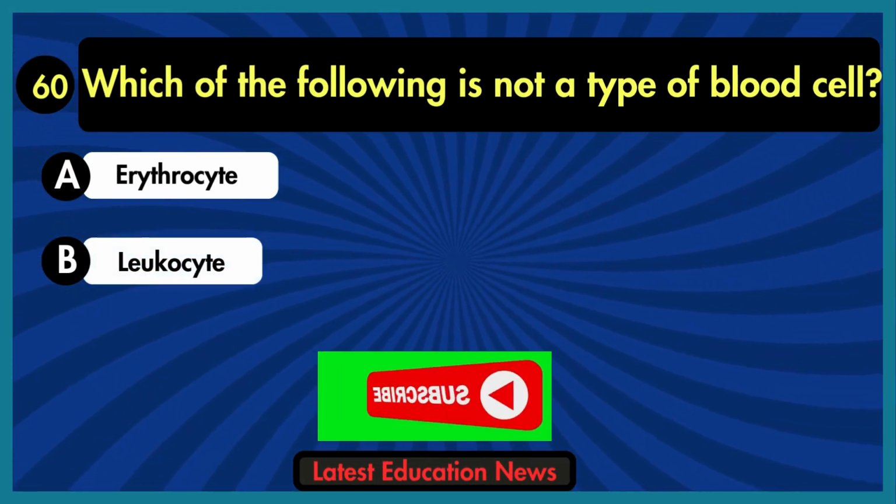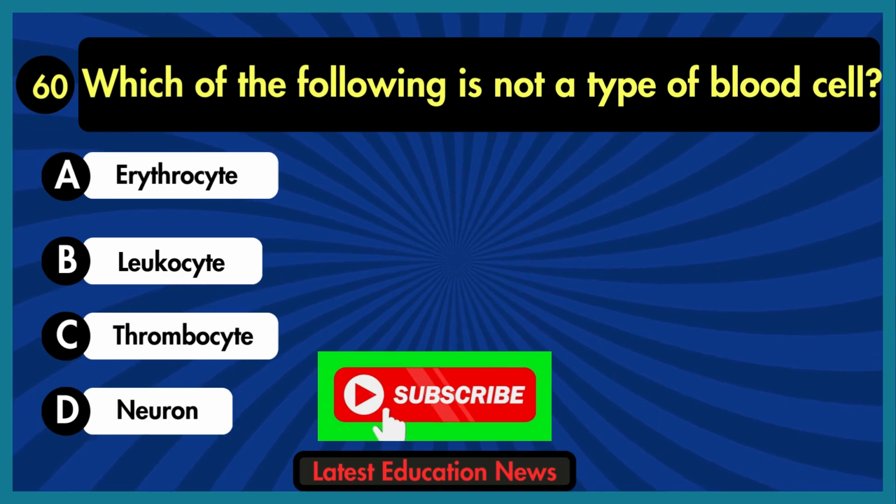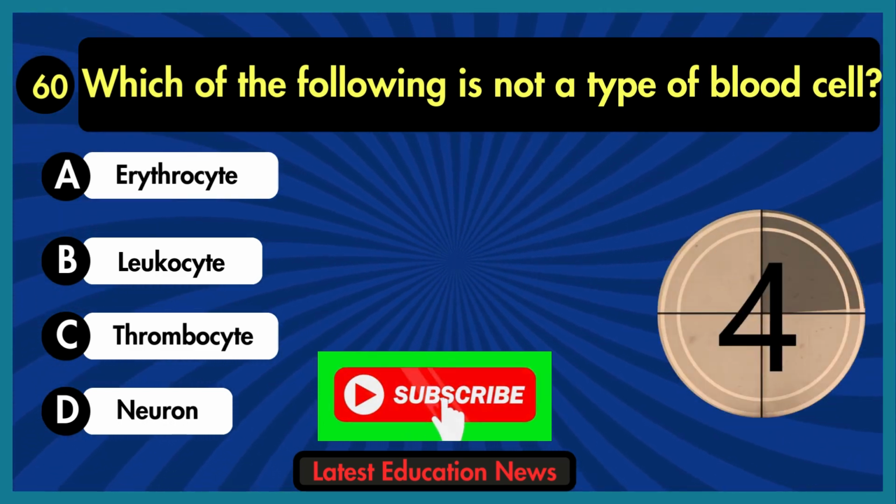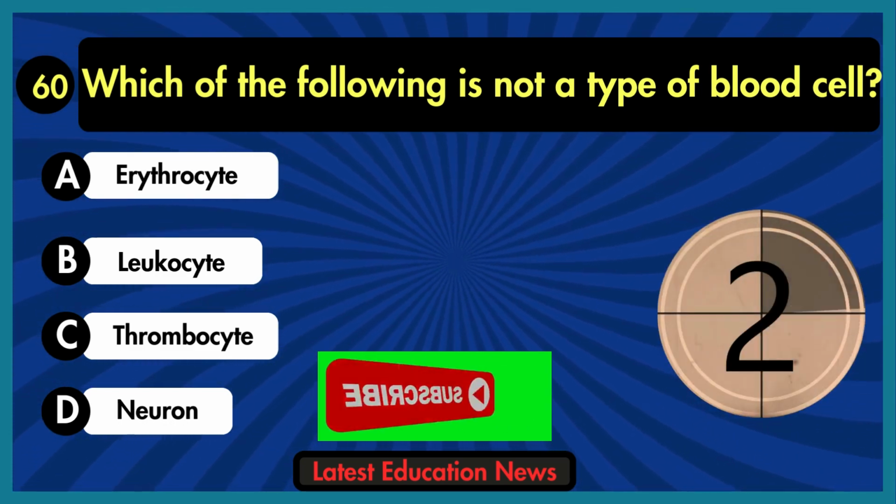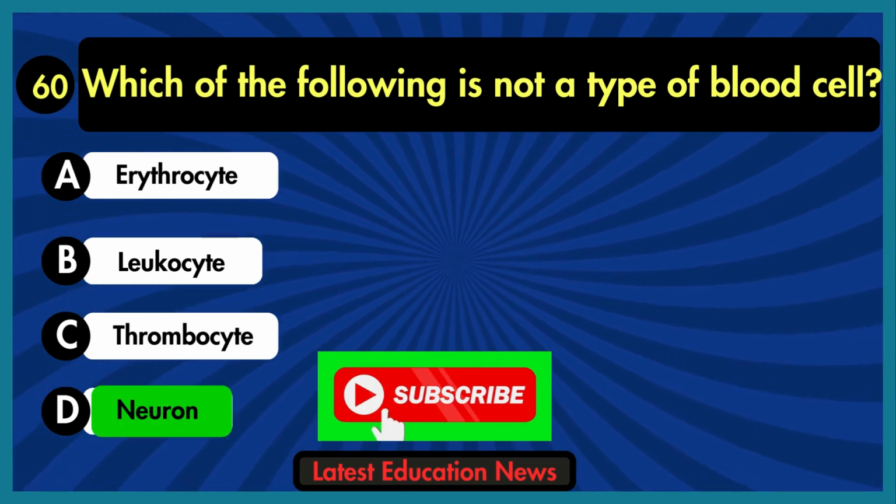Which of the following is not a type of blood cell? A. Erythrocyte. B. Leukocyte. C. Thrombocyte. D. Neuron. The correct answer is option D, neuron.